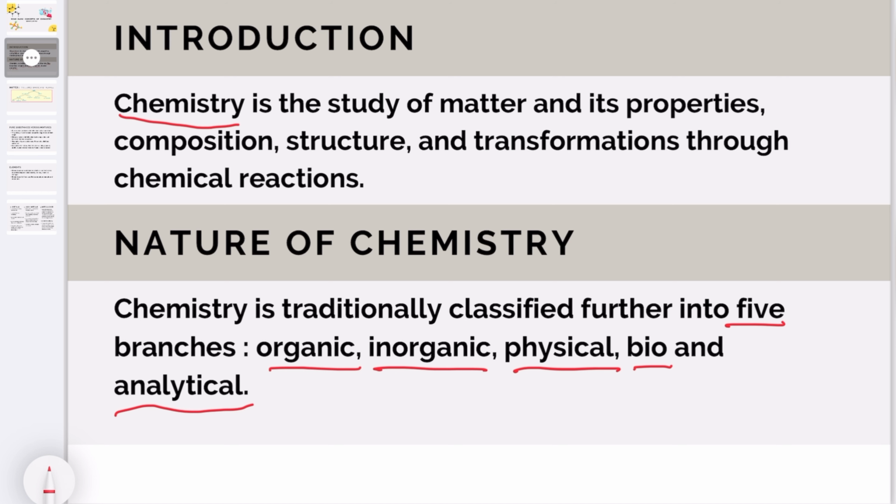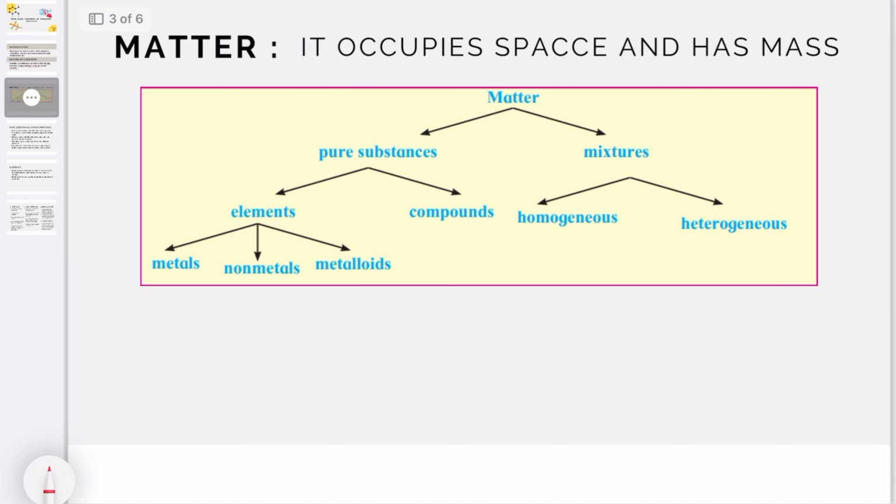Okay, so what is meant by matter? You learnt that earlier. Matter occupies space and has mass. Matter can be further classified into pure substances and mixtures. Pure substances are also classified into elements and compounds, and mixtures are classified into homogeneous and heterogeneous mixtures. Elements are further classified into metals, non-metals and metalloids.